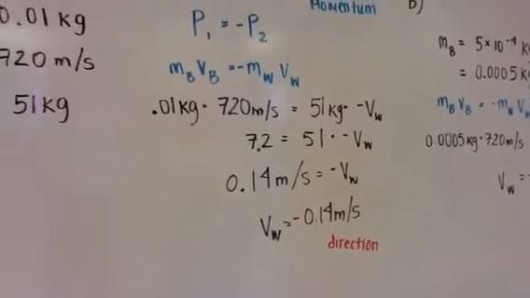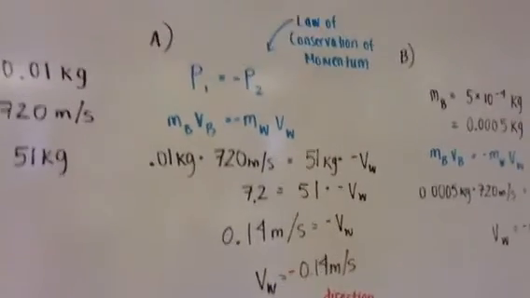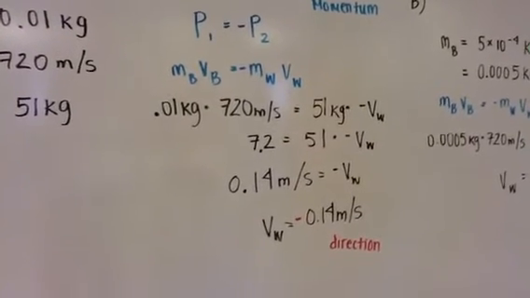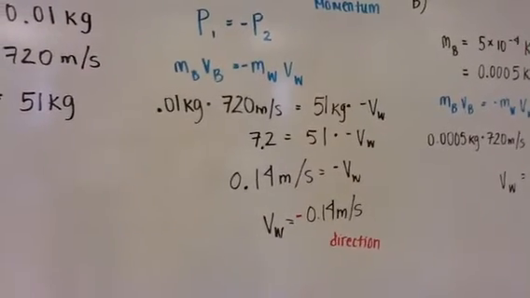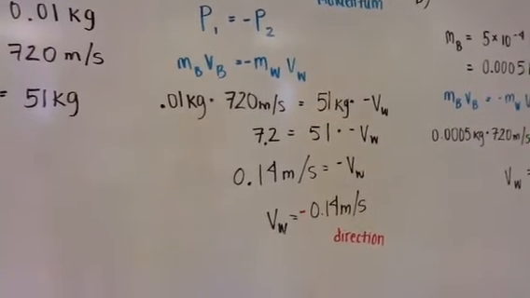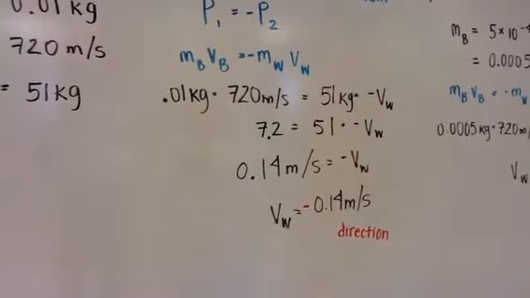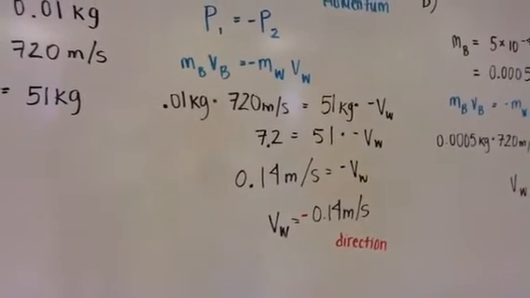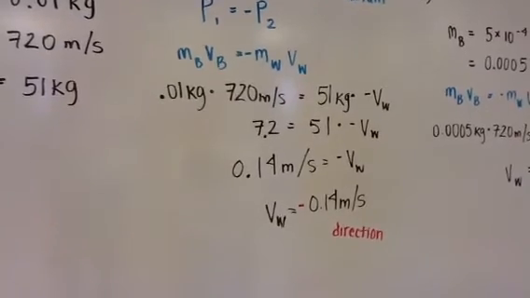So to start, we used the idea of the law of conservation of momentum, and right there it just says that the momentum of one is equal to the opposite of the momentum of the second object. And then if you replace momentum with the mass times velocity on both sides, we came up with the second equation.